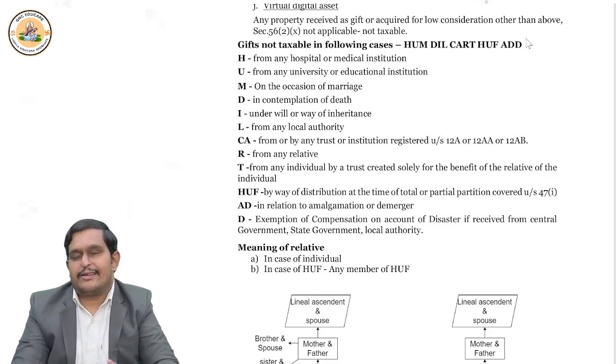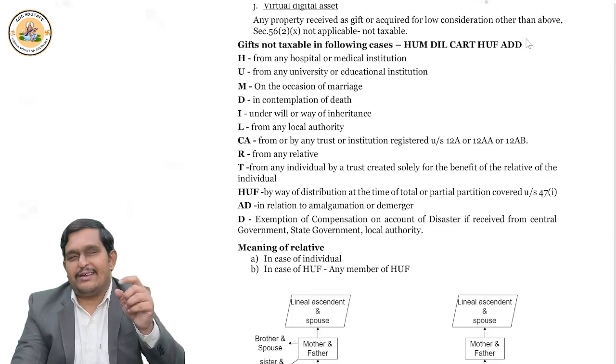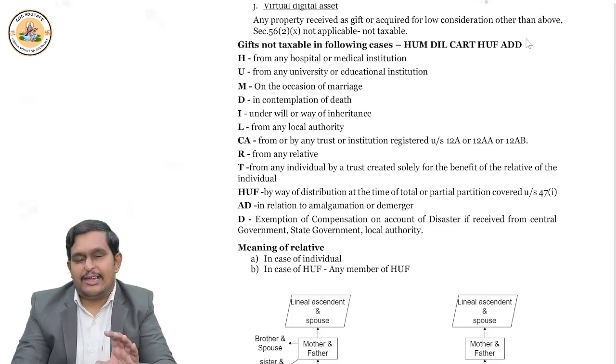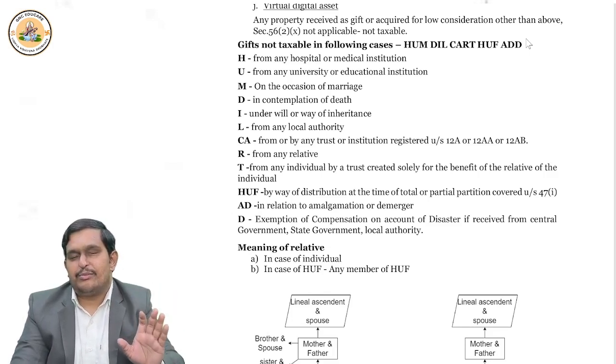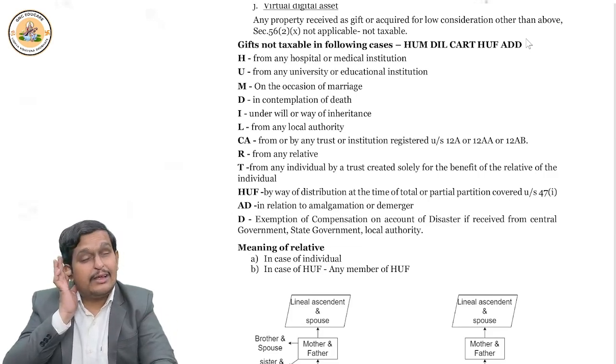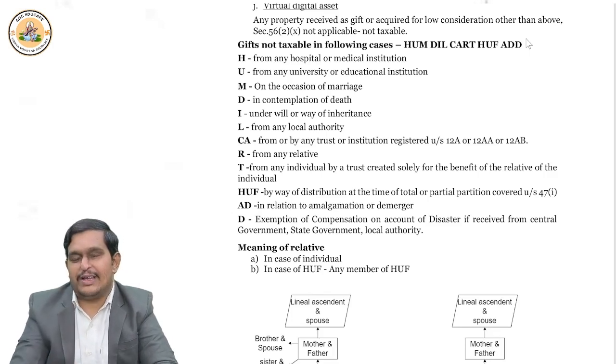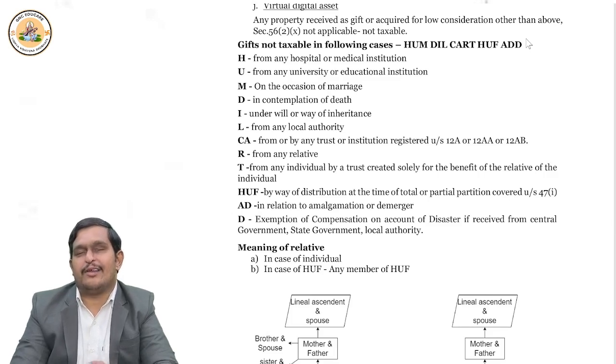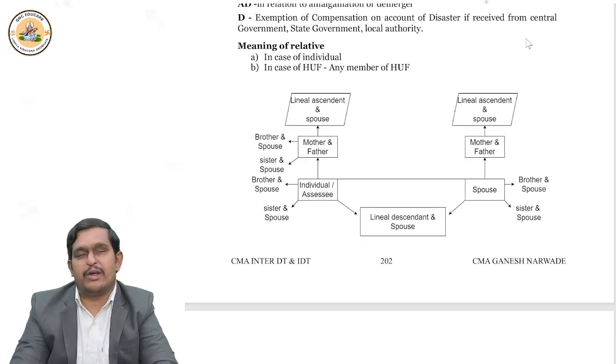Relative is very simple. Self, spouse, parents, mother and father. Then your brother, sister, sister's husband, brother's wife. Spouse's mother and father. Brother and sister and their spouses, and the children of self and spouse. All these come under the definition of relative. This you have to remember. In case of HUF, all the members of the family are relatives.